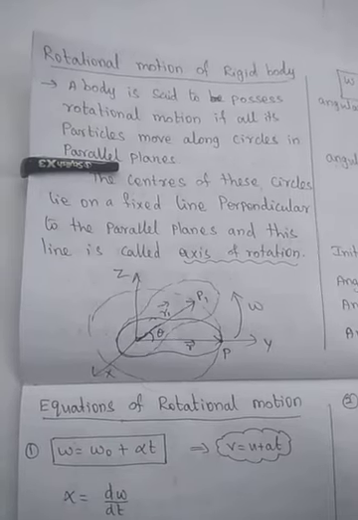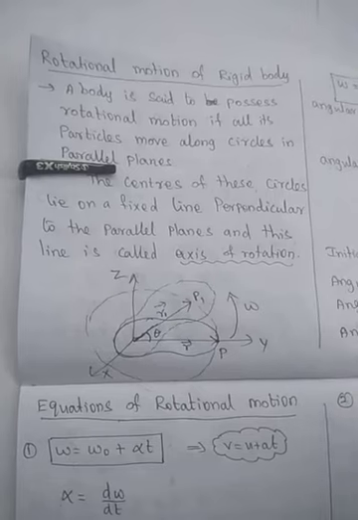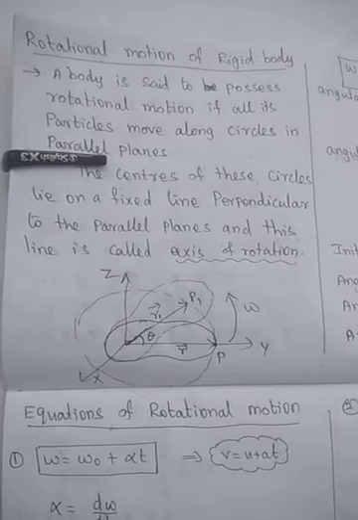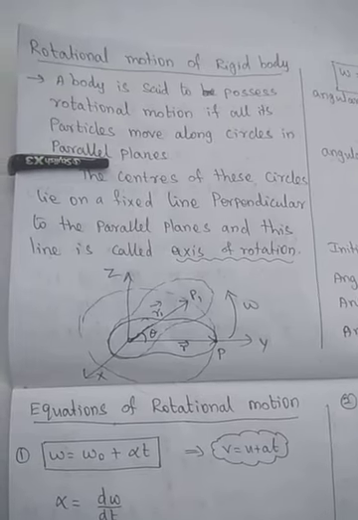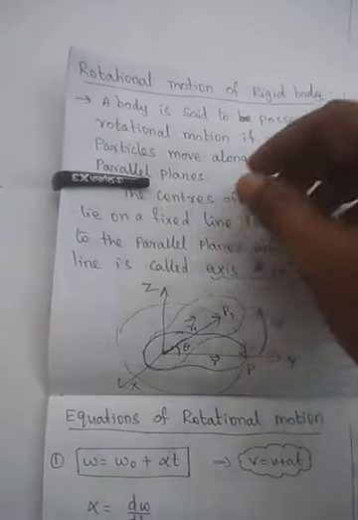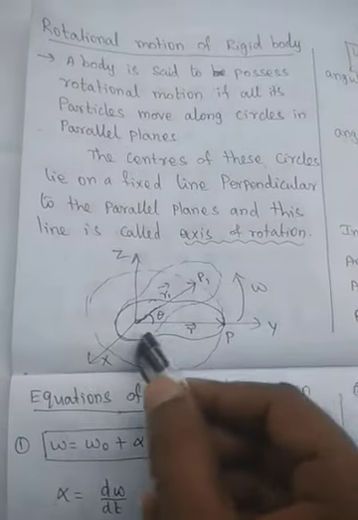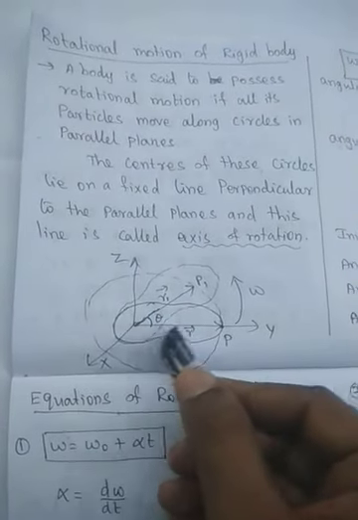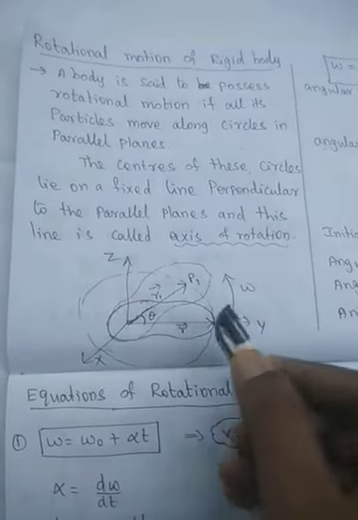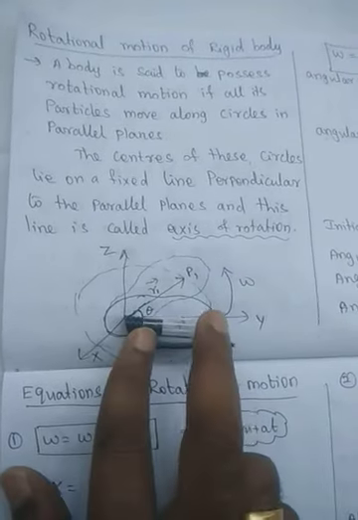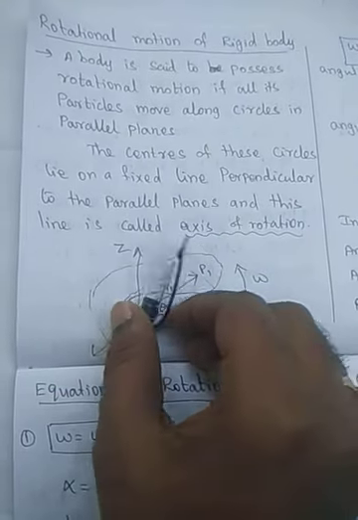Rotational motion of a rigid body. A rigid body is said to possess a rotational motion if all its particles move along circles in parallel planes. Let us take a small lamina. The position vector of this lamina is r vector at the point P along the y-axis. Now this position vector is rotated in circular motion.